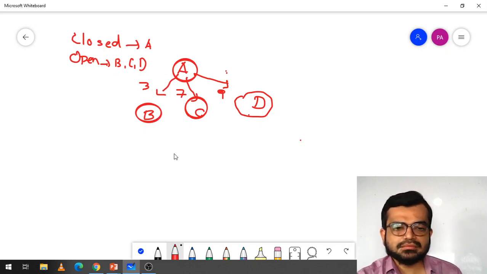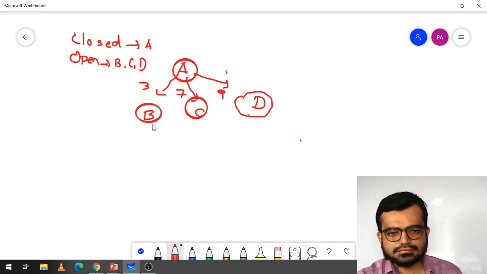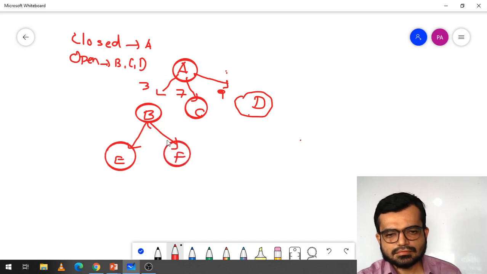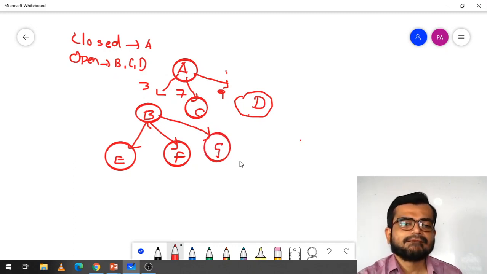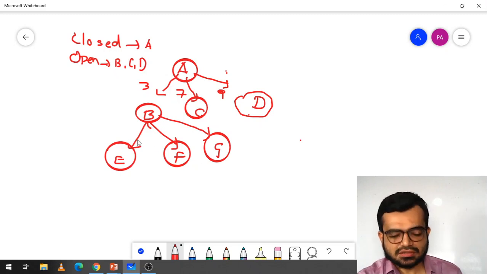If you go from B, for example E, F, G are some of the nodes.